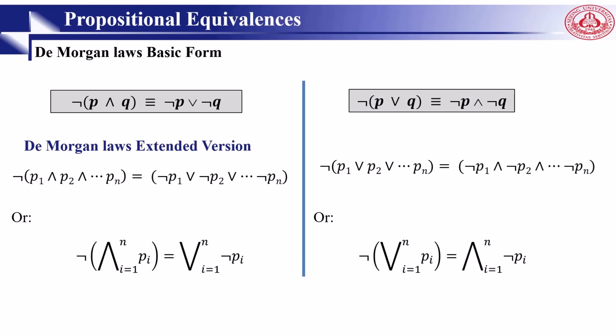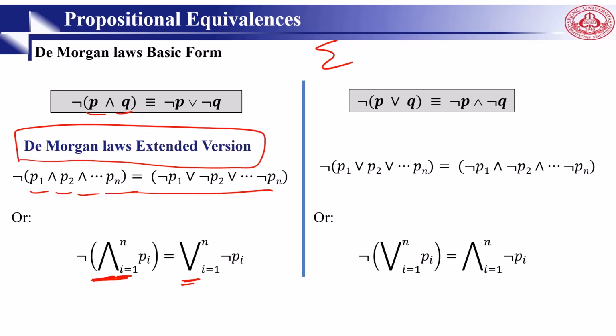So those two De Morgan laws can be applied not only to two variables, but can be applied to a set of variables. Instead of having only two, we can say P1, P2, P3 up to something, so not only one or two but many. And also, we can rewrite using this big AND and big OR, like what we have for summation, right? You can use this one. So this big AND from i equals 1 to n of Pi is used for a set, which is called the extended version of De Morgan law. And the same thing we can apply here. So this is AND for a set, not for two, and this is OR for a set of propositional variables.